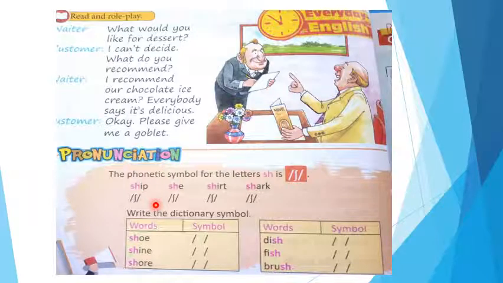Here are some pronunciation words of SH. S has a sound of S. H has a sound of H. By putting these two letters together, it makes sh. Okay? SH, sh. Ship, sheep, she, shirt, shark. Okay? Write the dictionary symbols here. Here is shoe. So you write here S-H-O-E, shoe. Shine. Simply you use S here.